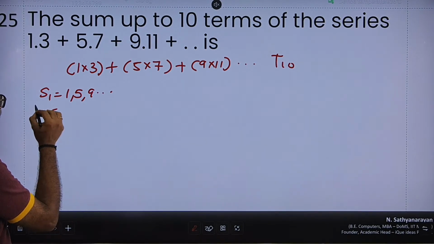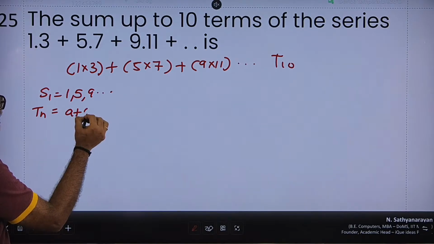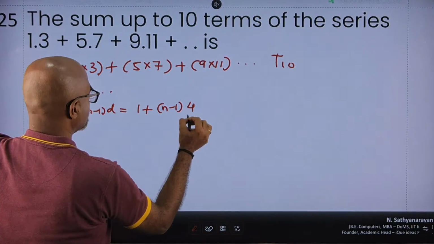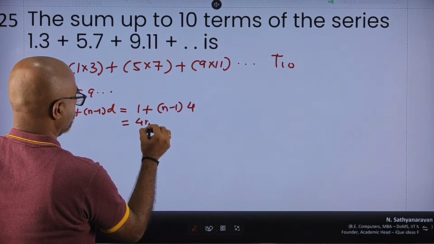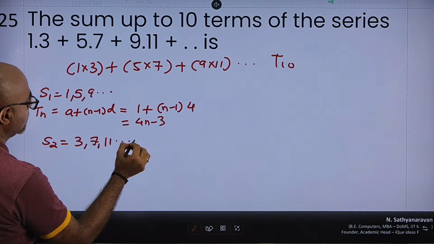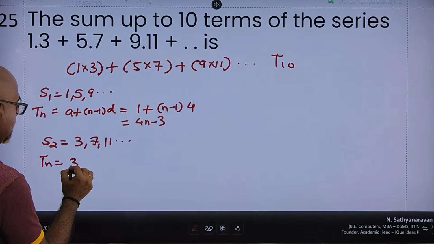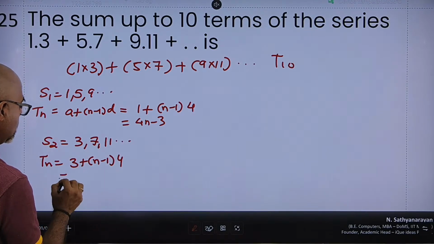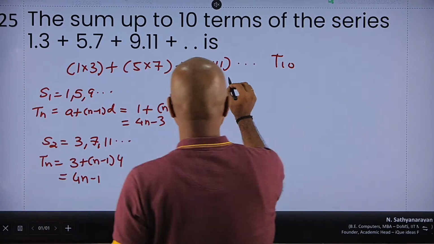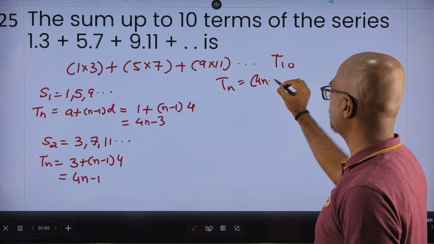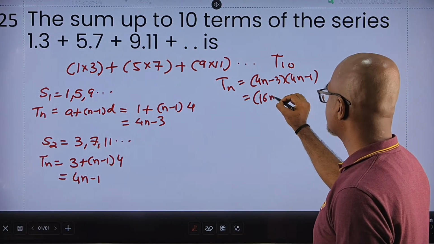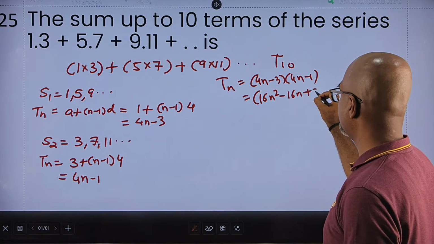So the nth term is given by A plus n minus 1 into D, 1 plus n minus 1 into common difference 4. So 1 plus 4n minus 4, so 4n minus 3. My second series is 3, 7, 11 and so on. So the nth term is A plus n minus 1 into D, 3 plus 4n minus 4, so 4n minus 1. So any term in this series is actually 4n minus 3 into 4n minus 1, which can be expanded as 16n square minus 16n plus 3.